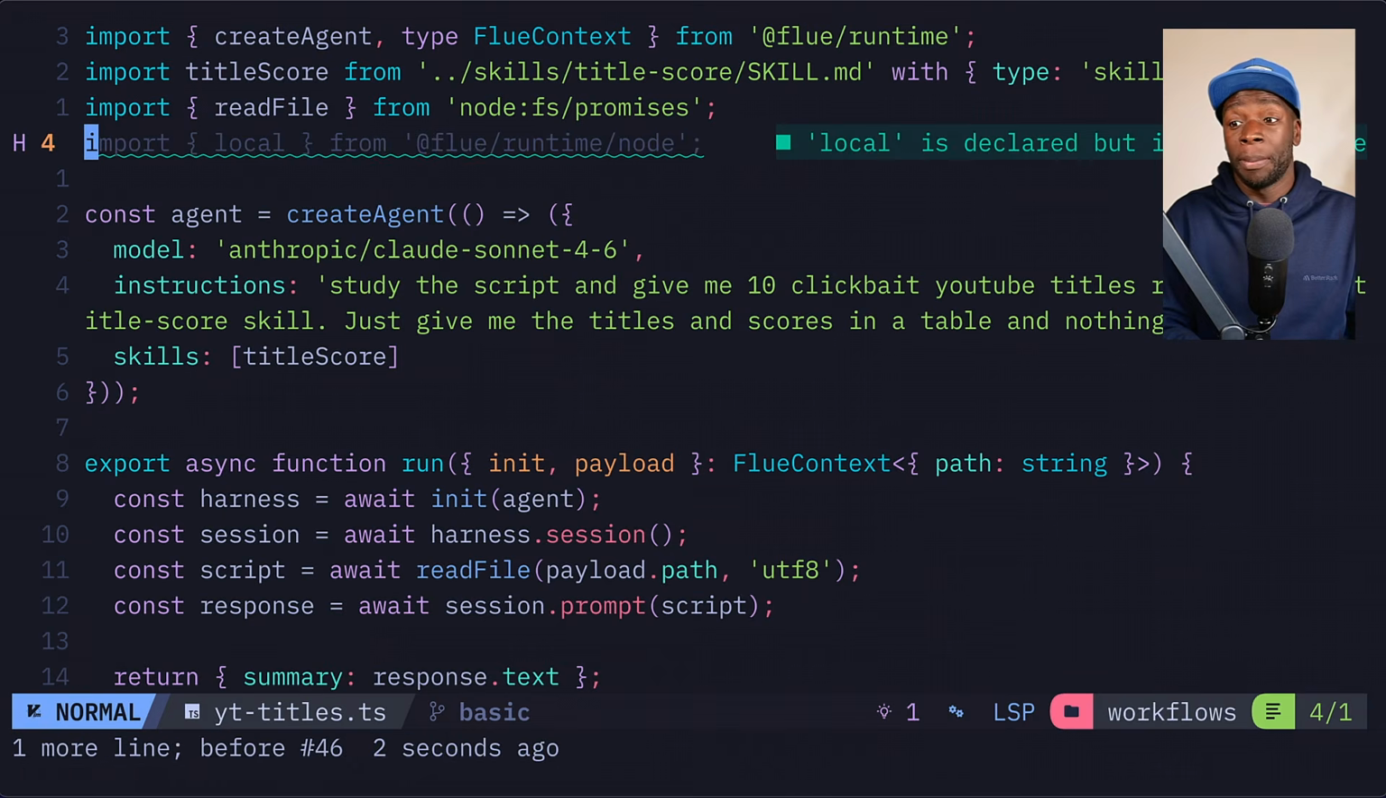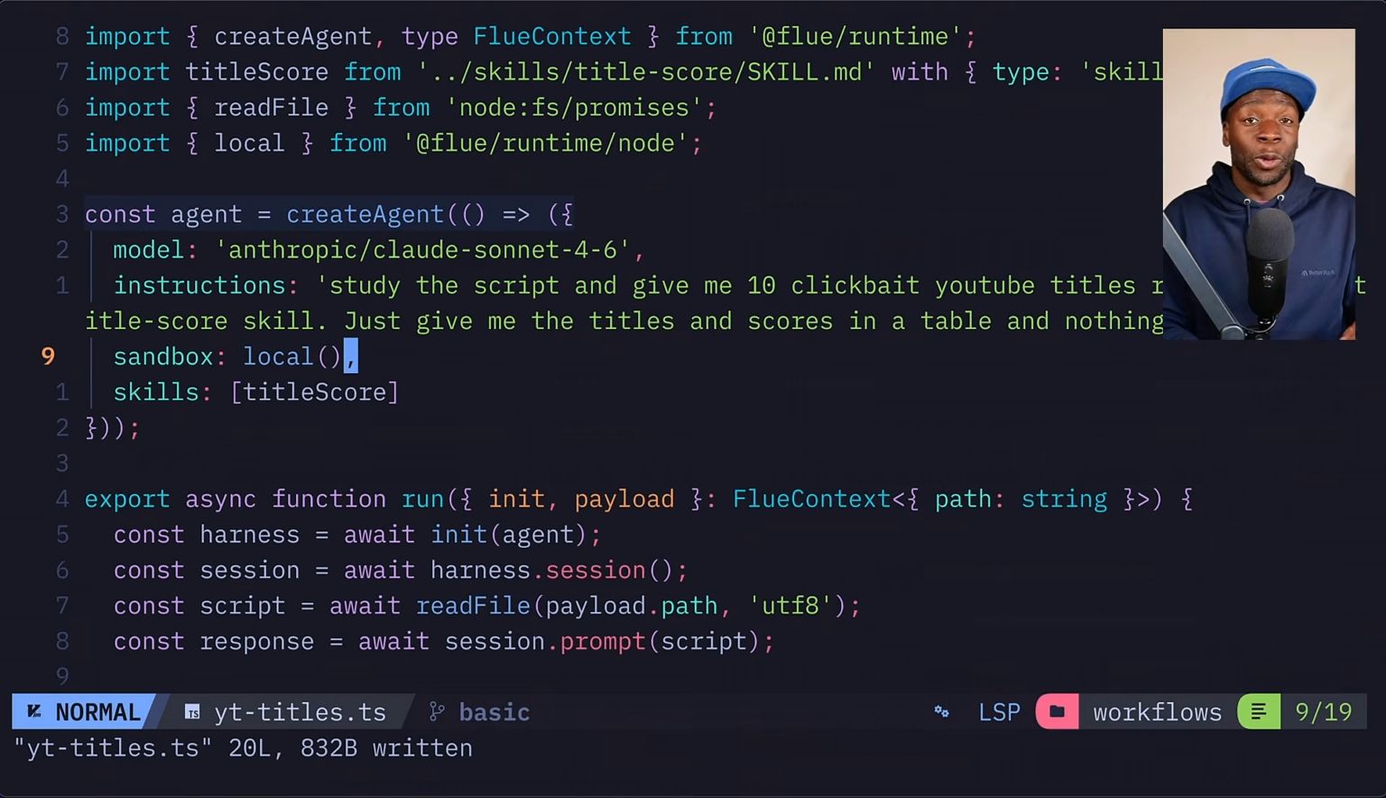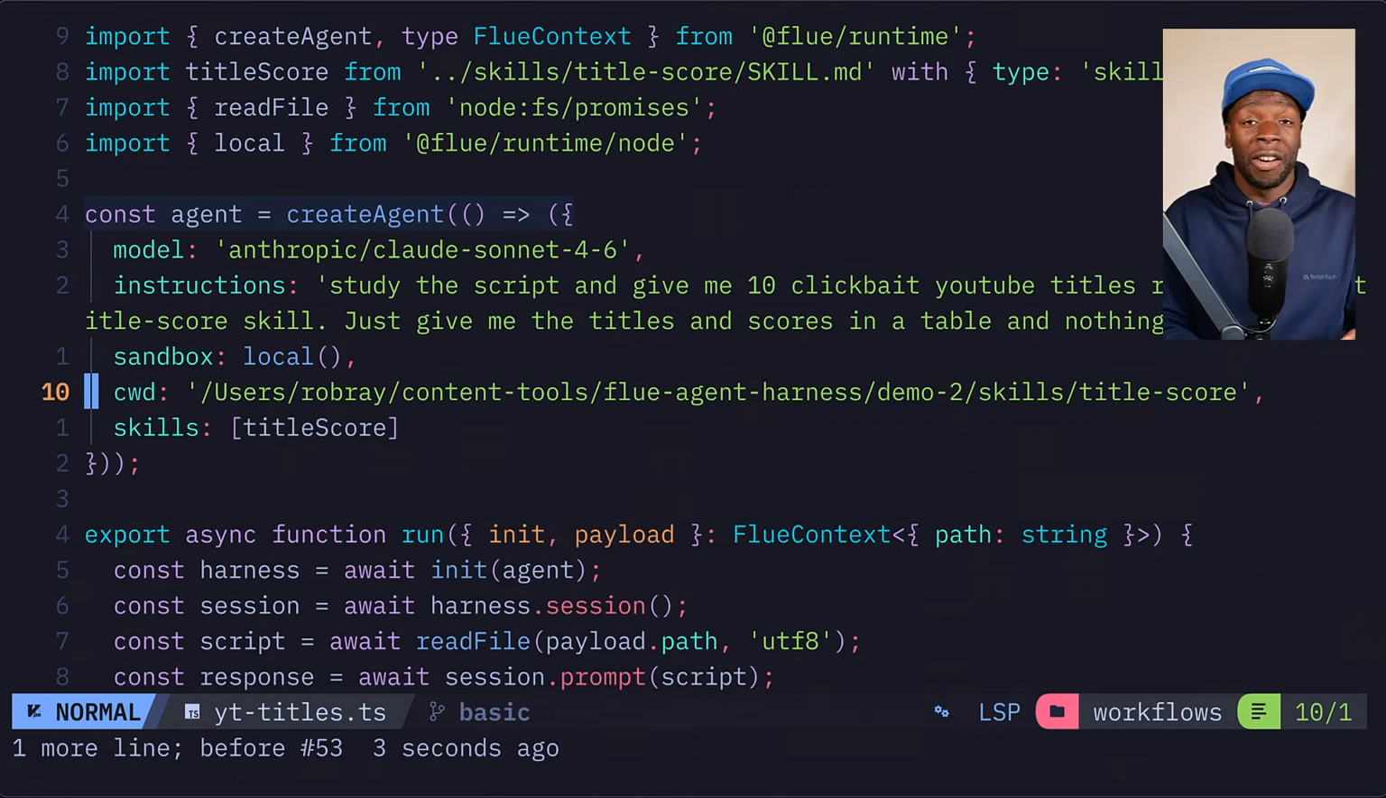So to fix that, I'm going to import local from Flue runtime node, which tells Flue to run the agent on my local system so it has access to all my files and can run Python scripts. If you're security conscious, I'll explain how you can get around this later on in the video. But we're also going to change the current working directory to the skill inside the skills directory of this project so that Flue doesn't have to look around to find the exact files it needs.